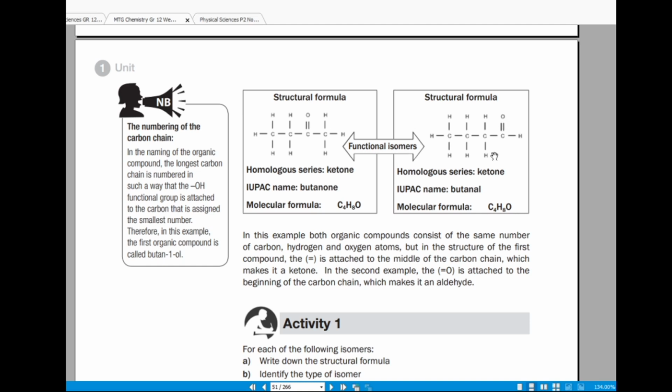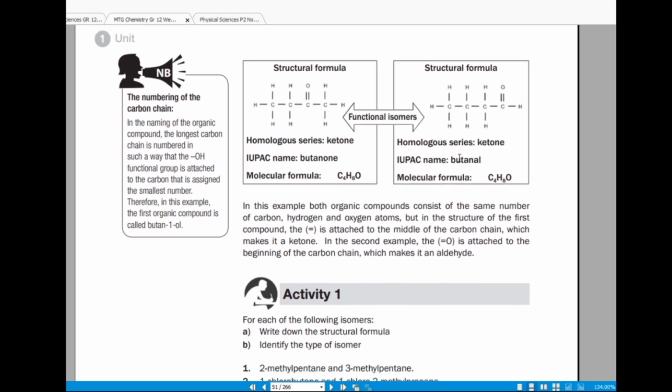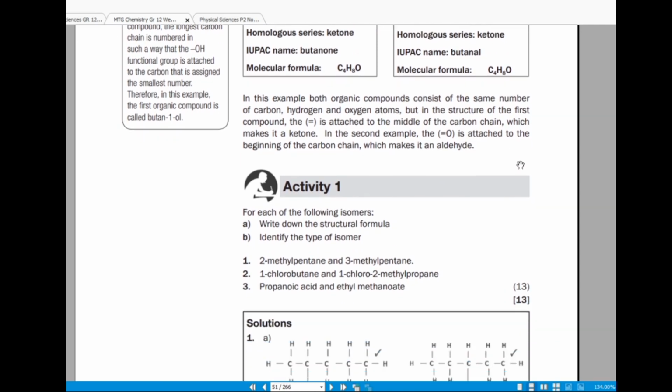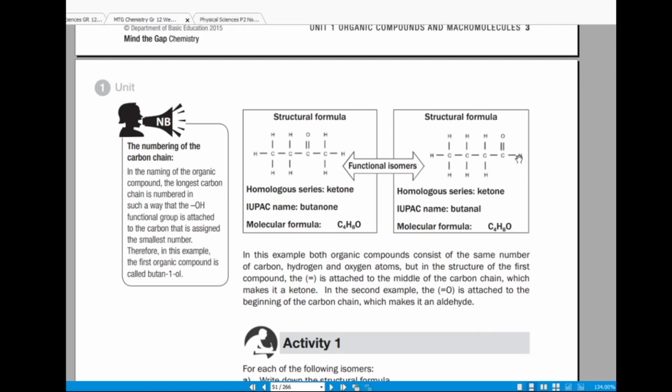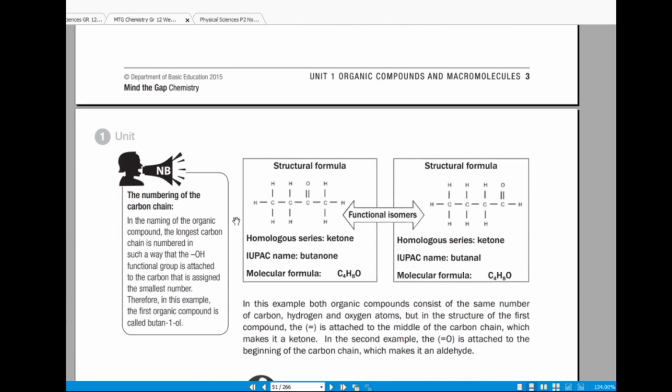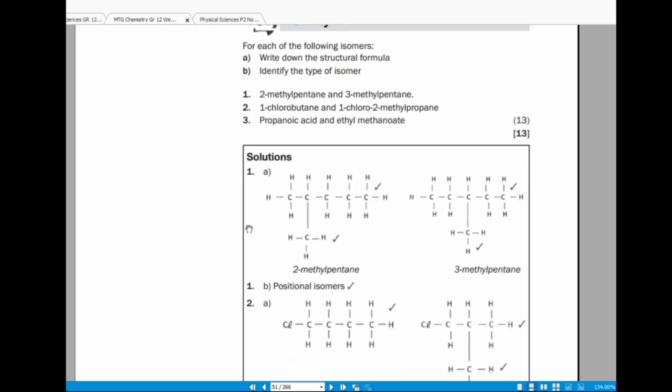So yeah, the molecular formula is the same. Those are structural isomers. They have the same molecular formula but different structural formula. So those are functional isomers.